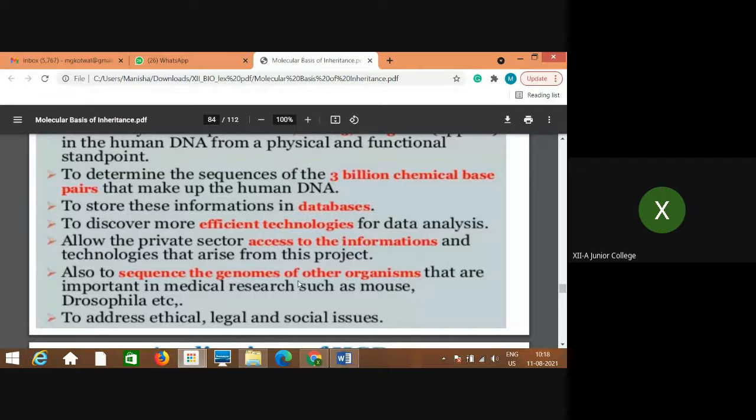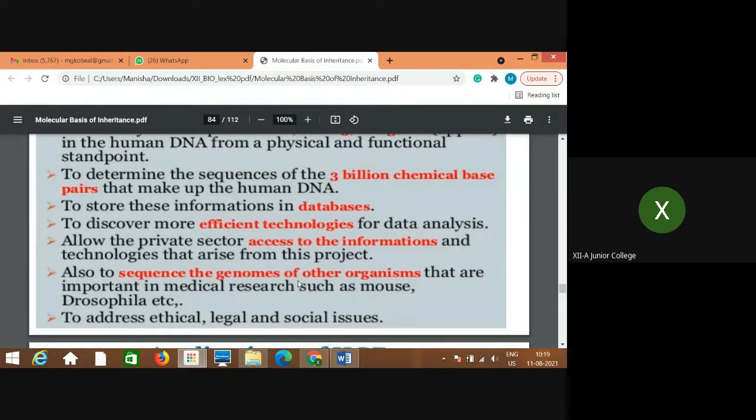Lower organisms are generally used, so the study of organisms like mouse, Drosophila, etc., is to be done, and also comparative studies, which genes or which functions of the genes are related to humans. So for these organisms like mouse and Drosophila, the sequencing of the genomes is also necessary.